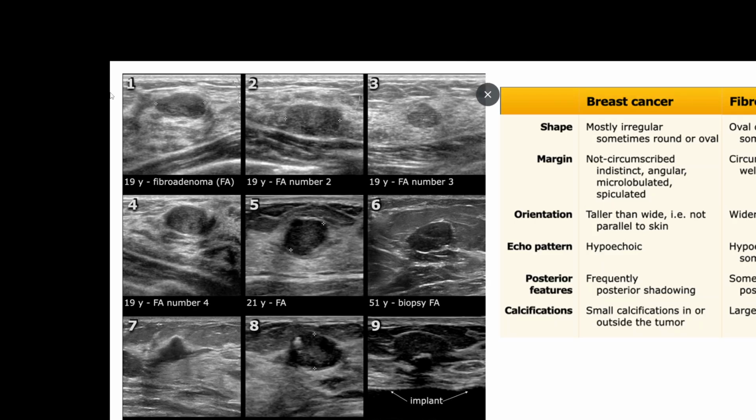It could be well capsulated, which is a very characteristic feature, or at times it could have a different shape. When the shape is altered, the suspicion of malignancy is higher. And if a fibroadenoma has been handled earlier by biopsy, the shape gets altered again, and the suspicion of malignancy is higher.